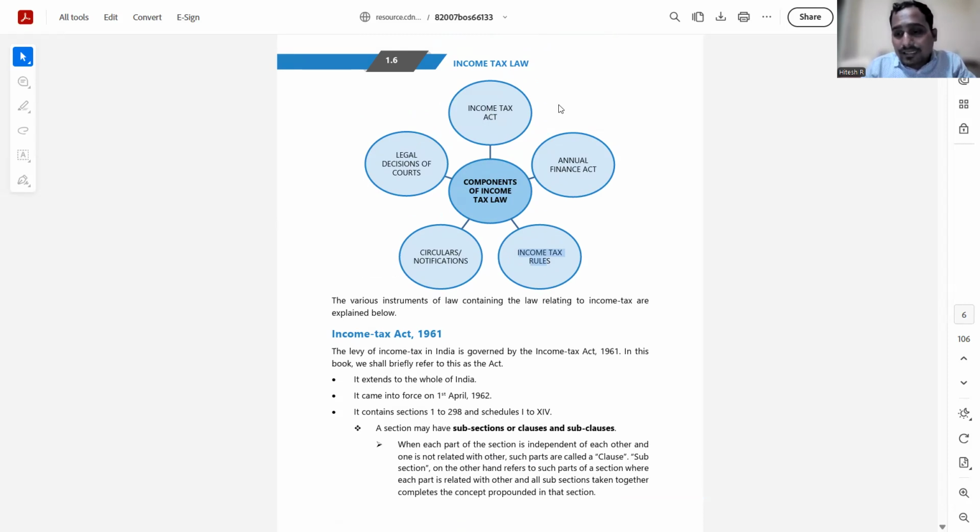So this is the broad framework of the income tax act. The income tax act is already written and defined. The annual finance act is a yearly update where the parliament committee sits and does the amendments. Income tax rules are already defined and written. Circulars and notifications are timely communications issued by the department. But legal decisions of courts are something out of the way.